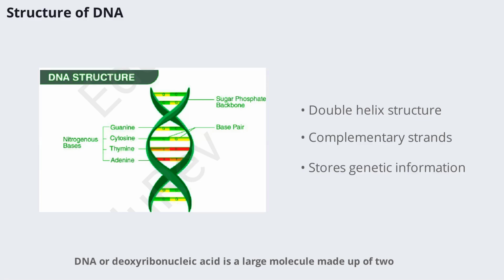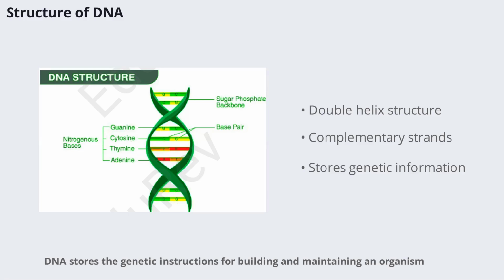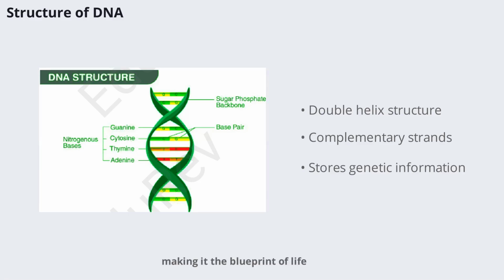DNA, or deoxyribonucleic acid, is a large molecule made up of two strands twisted around each other in a double helix. These strands are complementary, meaning the information on one matches the other. DNA stores the genetic instructions for building and maintaining an organism, making it the blueprint of life.